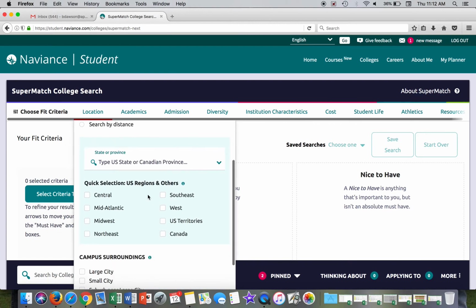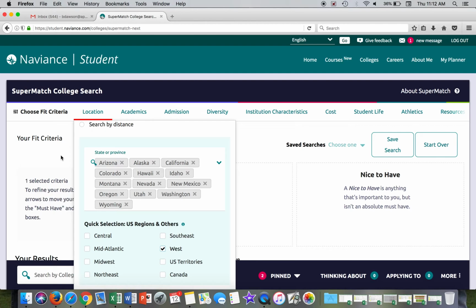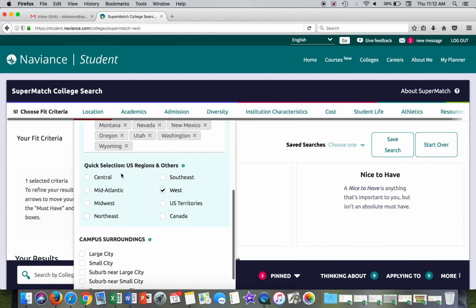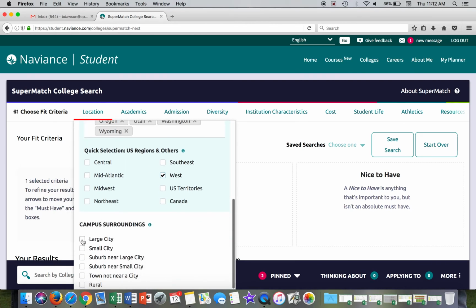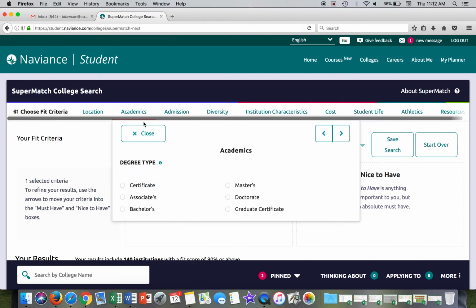Let's just stay on the West Coast. I like the West Coast. I'm not going to say campus surroundings. I don't mind any of these options, so I'm not going to do any more there. We'll hit this over button, or you can go up here to academics. It's going to take me over to the academics portion.